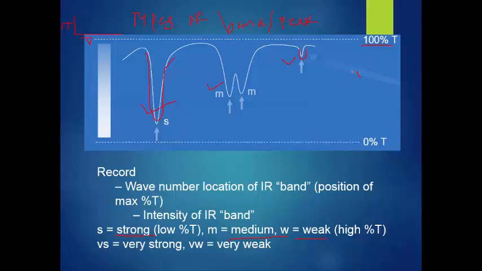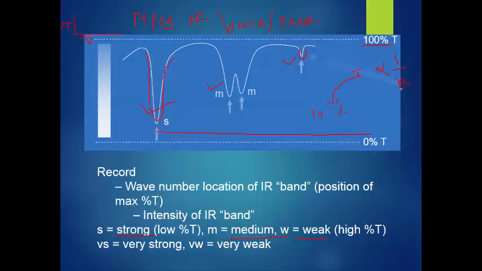Why is it called a strong band? Because see this, the transmittance is about 0 to 5%, yeah, 0 to 10%. It means whenever transmittance is 10%, at that time absorbance is 90%.